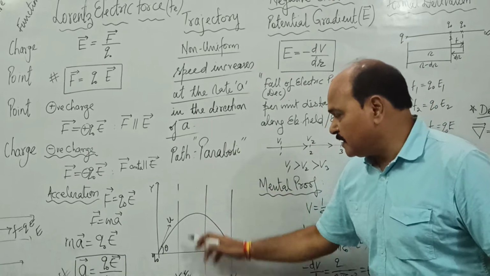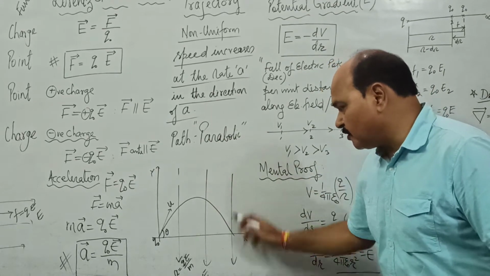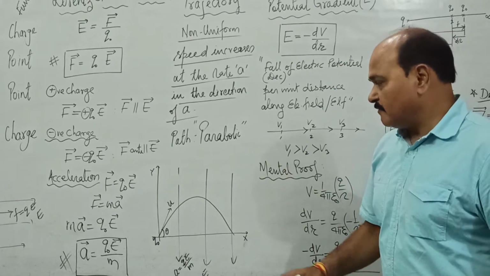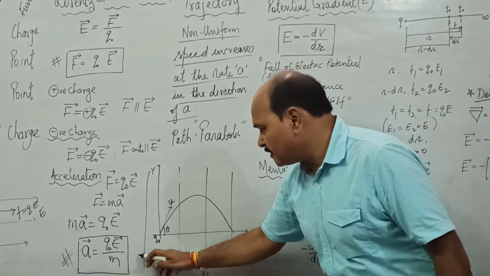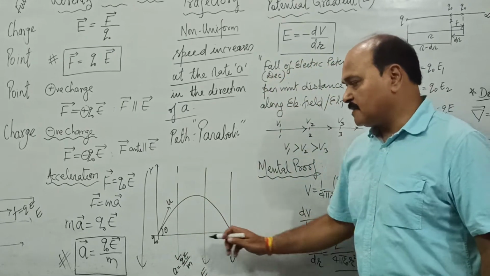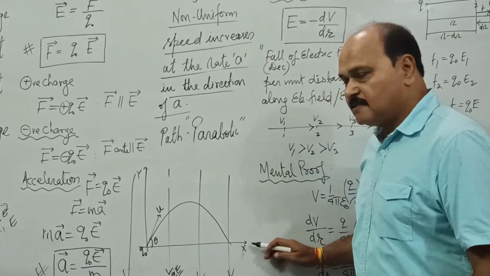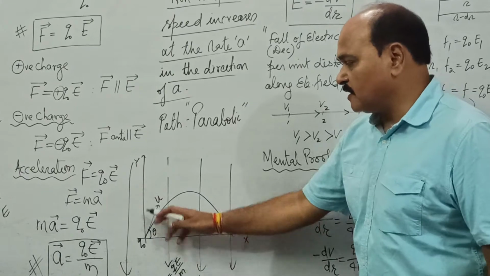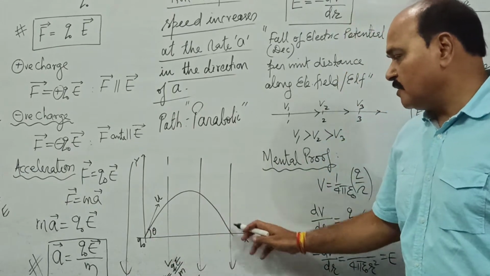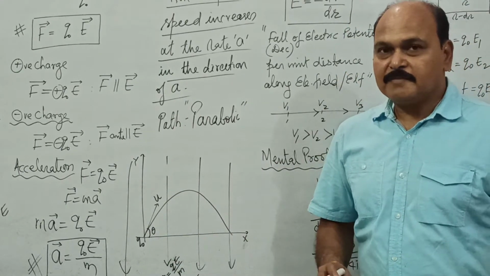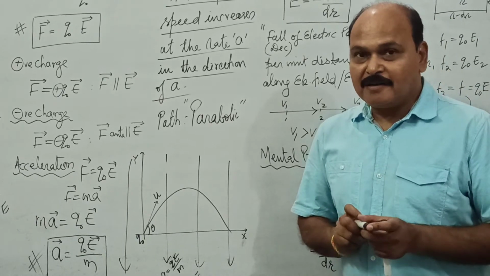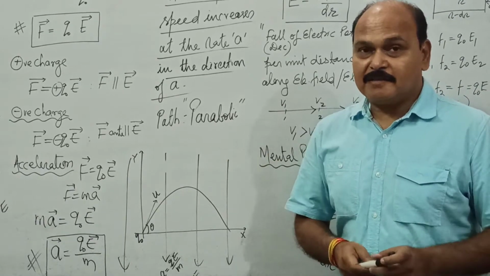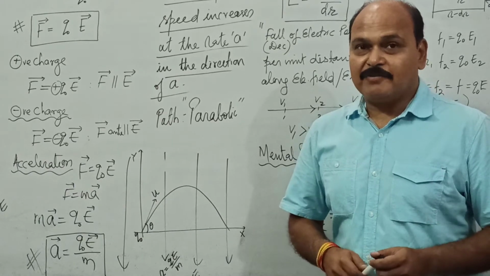If this happens to be the electric field intensity in the vertically downward direction, the acceleration would also be in the vertically downward direction. And if we project the charged particle at a certain angle from this x-axis, say horizontal, and this is vertical, the charged particle would move on a parabolic path. So this motion is similar to the motion of a charged particle, of any mass, in, say, a gravitational field.